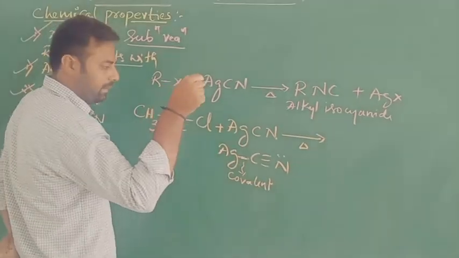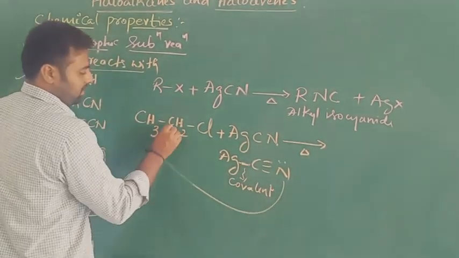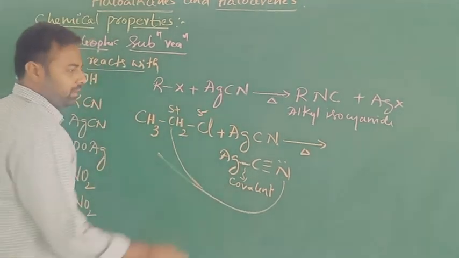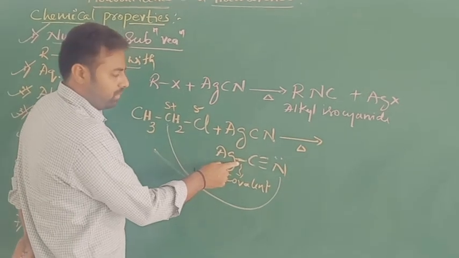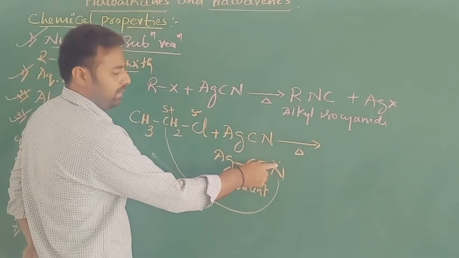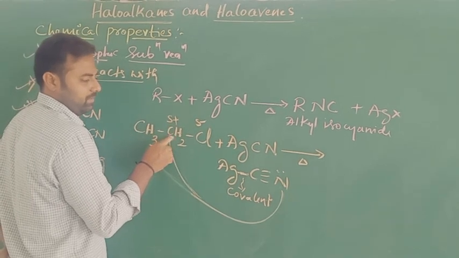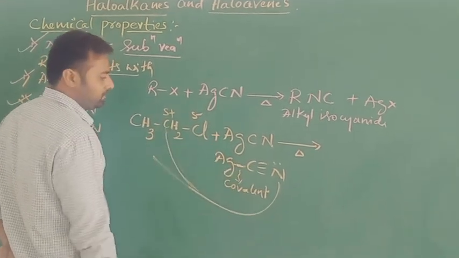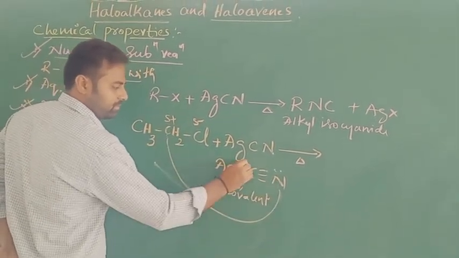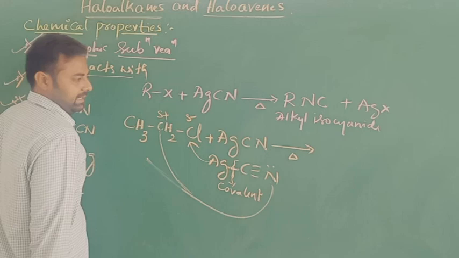Nitrogen, by using its lone pair of electrons, is going to attack this carbon. This carbon gets partial positive, chlorine gets partial negative. Due to the covalent nature of the bond between Ag and carbon, this nitrogen, having its own lone pair, attacks this positively charged carbon through its pair of electrons and forms a bond. After the formation of the bond between carbon and nitrogen, the other bond will break due to instability, and Ag will combine with Cl.